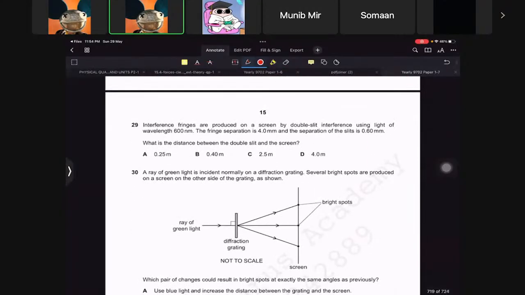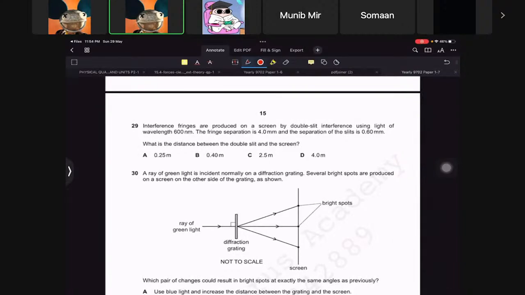Alright. Interference fringes are produced on a screen in a double slit interference experiment. So the wavelength is this, the fringe separation is this, that is X, and the separation of the slits is A. What is the distance? So AX equals lambda D. A is 0.60 times 10 raised to minus 3, X is 4 times 10 raised to minus 3, and lambda is 600 times 10 raised to minus 9. And then we have to find D.